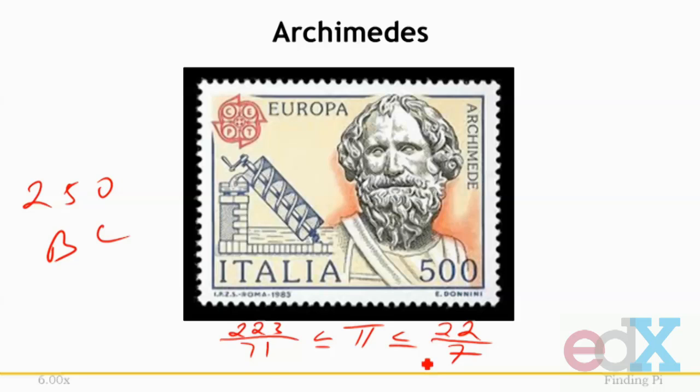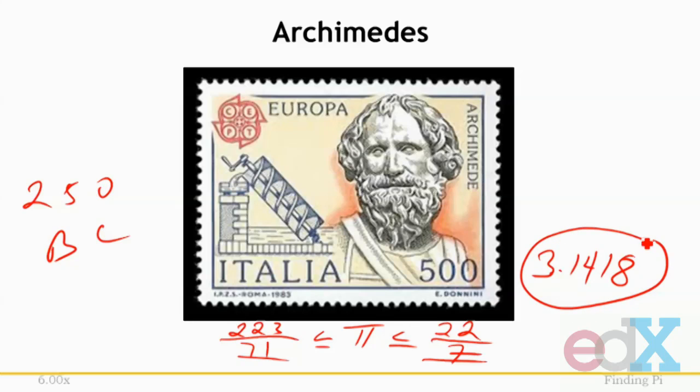Also, if we take pi as the average of this and this, we come up with the value of 3.1418. Really strikingly good for the time. An error of about 0.0002. We now have a long gap.